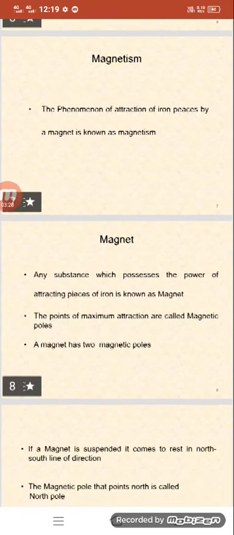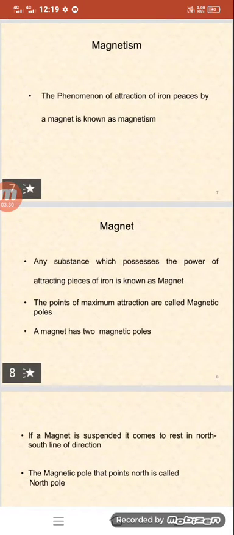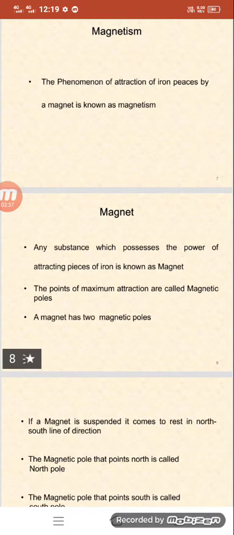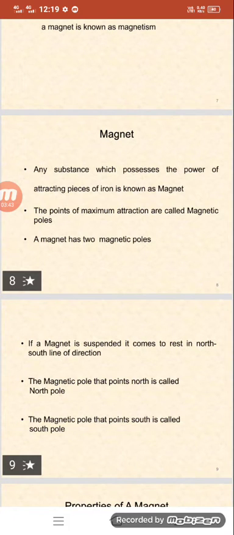A magnet has two magnetic poles: one is the north pole and the other is the south pole. If a magnet is suspended, it comes to rest in the north to south line of direction. The magnetic pole that points north is called the north pole. The magnetic pole that points south is called the south pole.